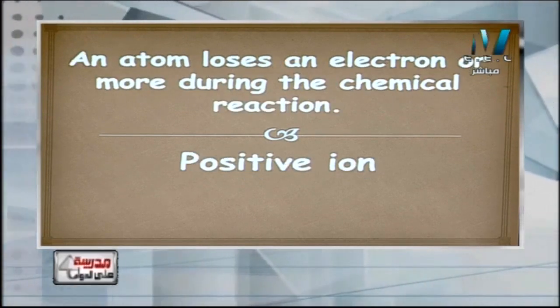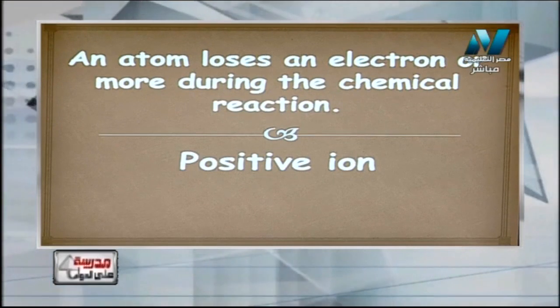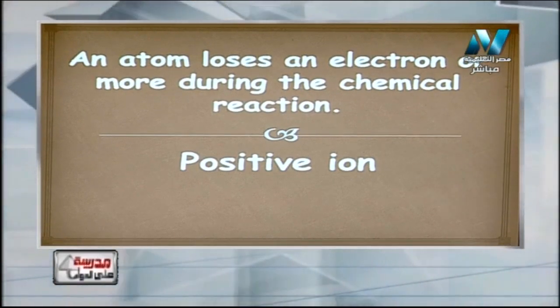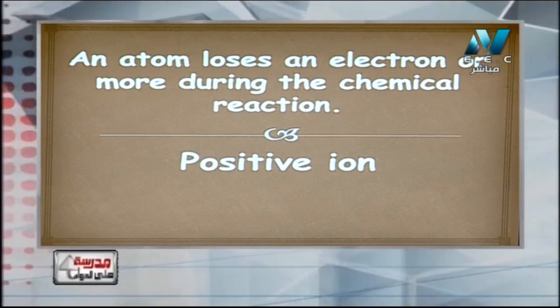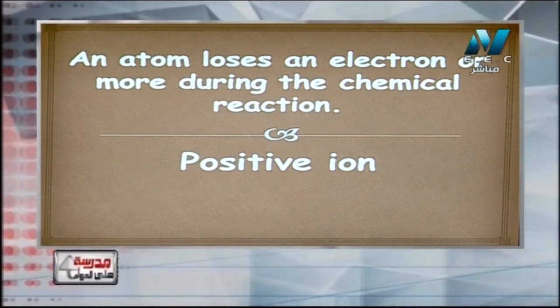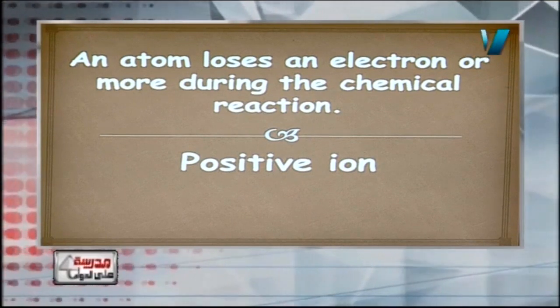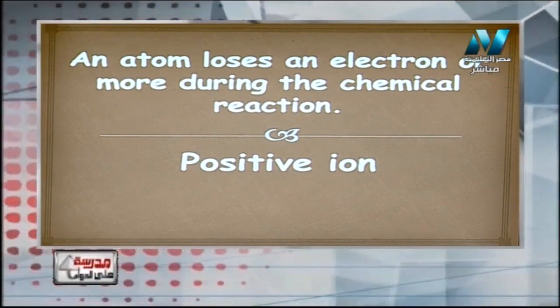An atom loses 1 electron or more during the chemical reaction. Sure, it will be the positive ion, and we have accepted that. اتفقنا قبل كده ان اي اتوم بيحصل لها لوز الكترون بتتحول لبوزيتيف ايون، ان في الحالة دي هيكون عندها الكترونز اقل من البروتونز، النيجاتيف هيكون اقل من البوزيتيف، فهتكون هي positive charge او هنسميها positive ion. Again, the atom that loses 1 electron or more during the chemical reaction will be the positive ion.